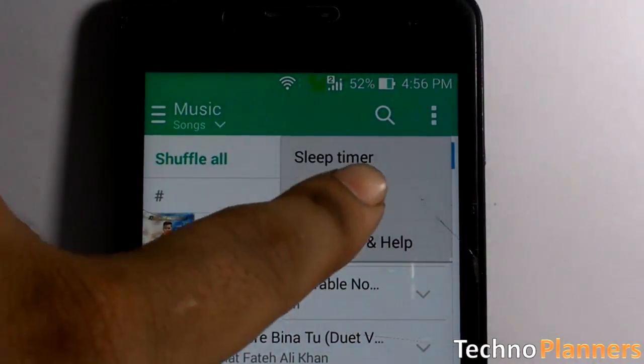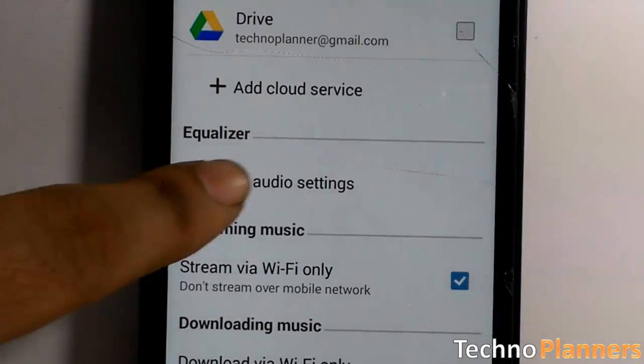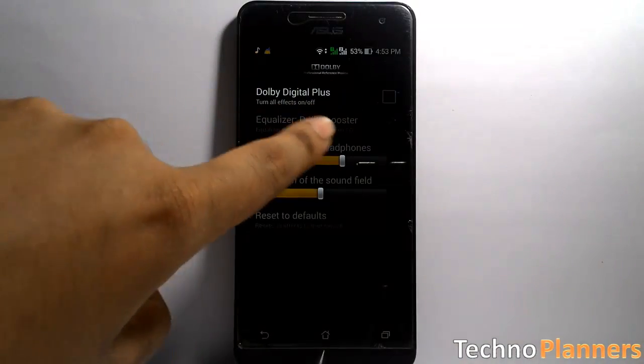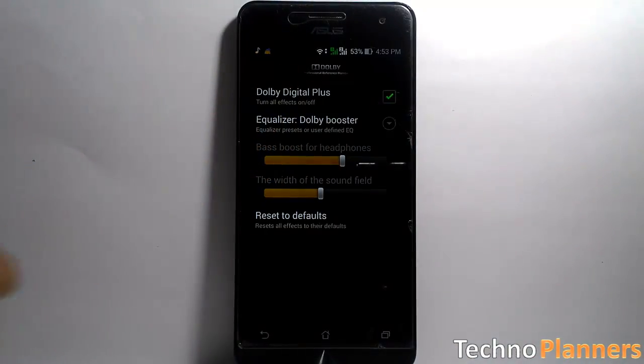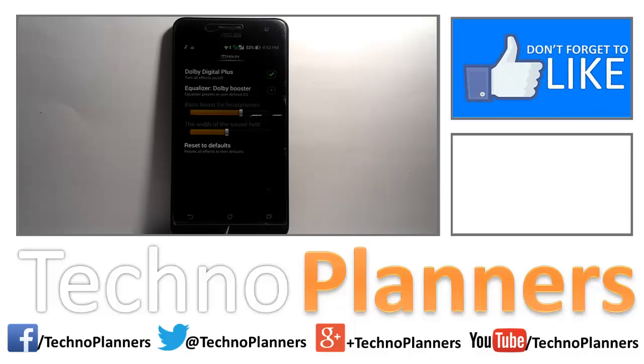Go to Setting, then select Fine Audio Tuning and enable Dolby Digital Plus. Now you can use Dolby Digital sound on your